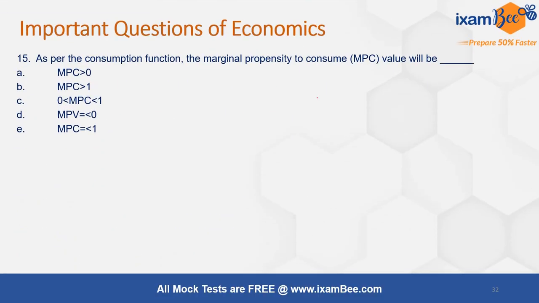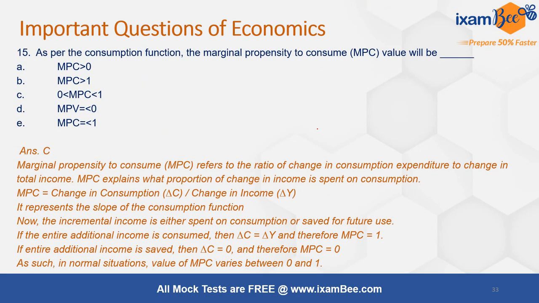Next question is that as per the consumption function, the marginal propensity to consume value will be equal to what? So here there are two extreme situations that can happen. Either the entire income is consumed, then your change in consumption would be equal to the change in income, right?